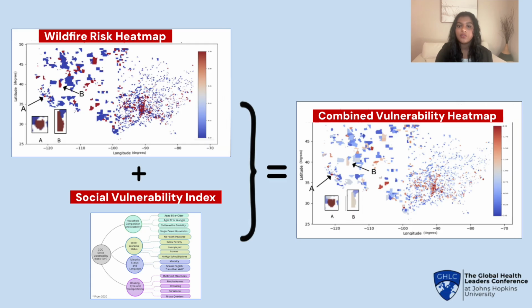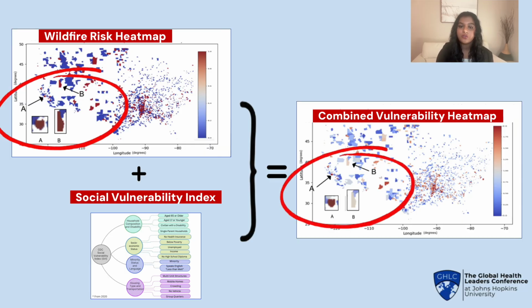These two maps highlight the impact and utility of my AI approach to aid allocation. While the first map shows areas with high wildfire risk, the second map identifies communities with both high wildfire risk and high social vulnerability. Now let's focus on two specific areas, areas A and B shown in the maps. In the first map, although both Tract A and B have high wildfire risk, the second map shows that Tract A has higher combined vulnerability than Tract B, and hence, Tract A will be impacted worse and will need more support than Tract B during wildfires.